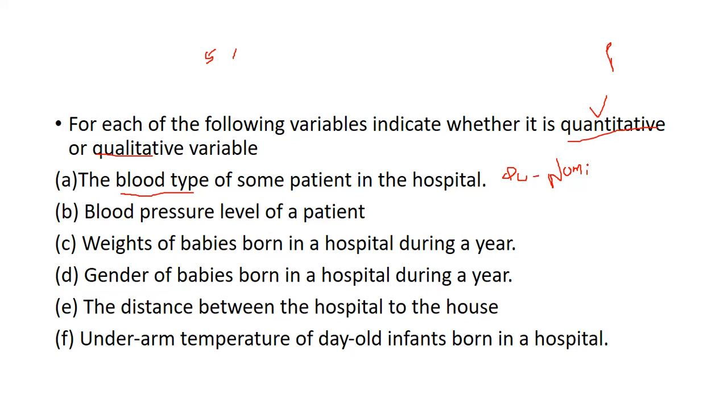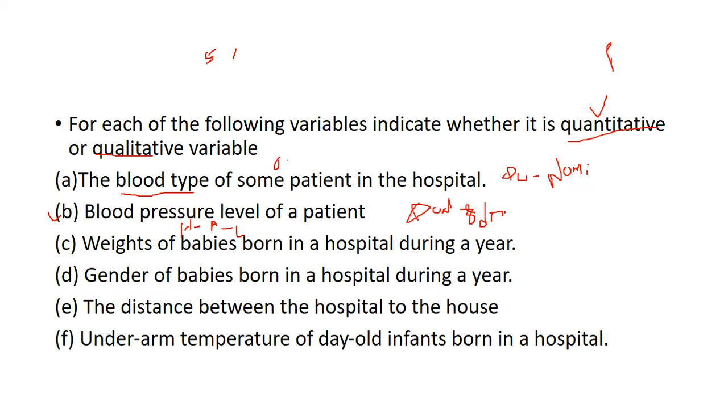Okay, in blood type we have only different groups, so you are dealing with nominal data. Now you can see the second point, blood pressure level of patients. I already discussed this. Blood pressure means either high, good, meaning it will be controllable, or low. It will come under qualitative data. In qualitative we have ordinal, meaning we are giving something a ranking like this.